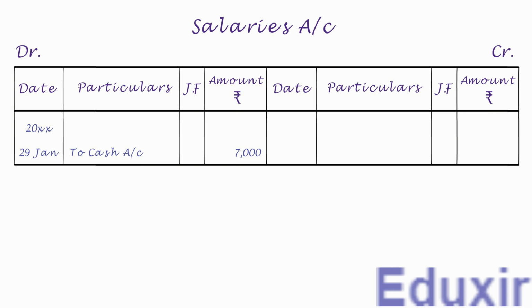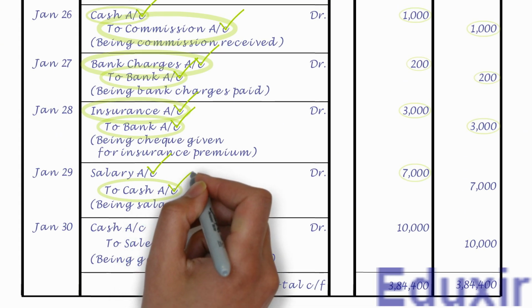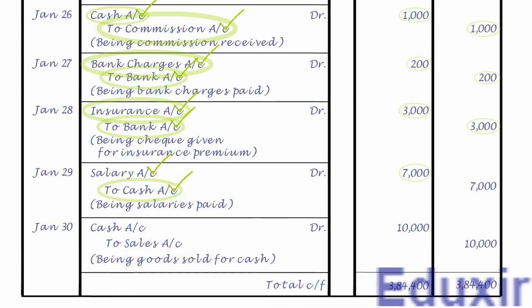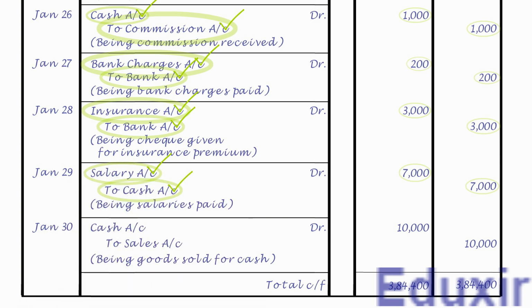Let us now take up the next entry. As the name suggests, it needs to be posted on the credit side of cash account and the credit amount is 7000 rupees. Note that the details that need to be posted into the particulars column is salaries account. As we already have the cash account, let us now post this entry into that account.